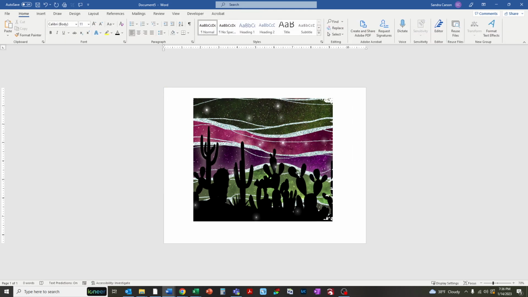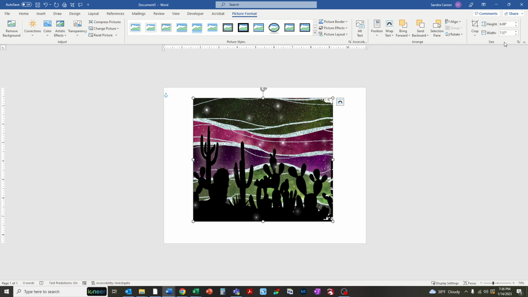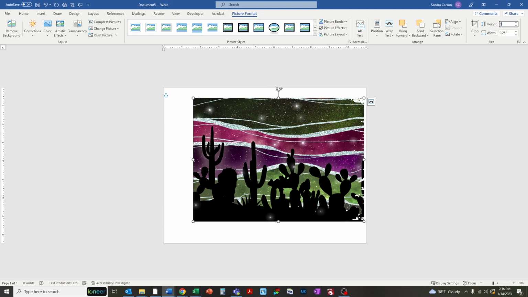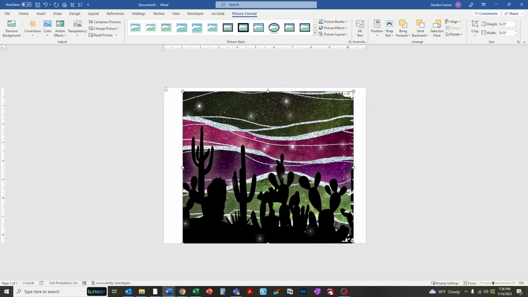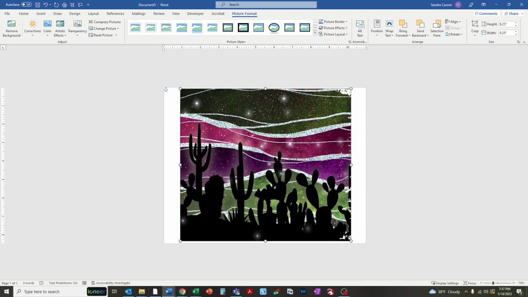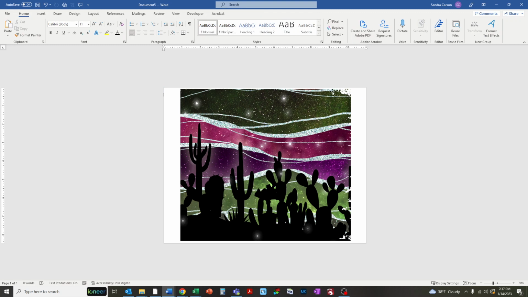Then click enter, and here's your image. That isn't the right size anymore. So all you do is go up here, and you don't have to open the whole box again. You can just click on width and put 9.25, and click on height and put 8.25, and it's resized, and just move it. You can click on the arrow and center it again, or you can just eyeball it if you want. So now there it is without all those rough edges, and ready for me to put something in front of it.